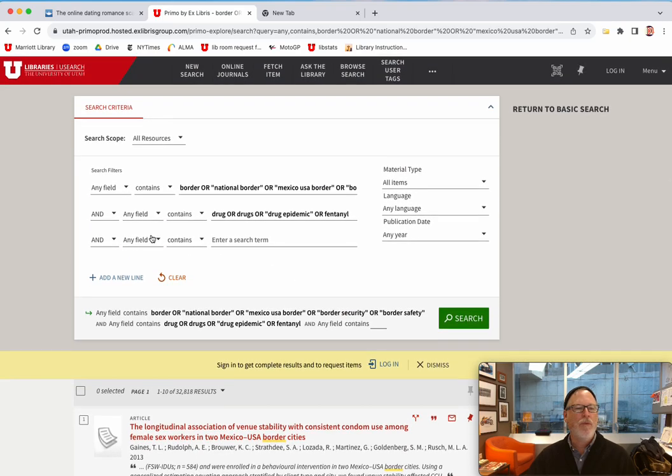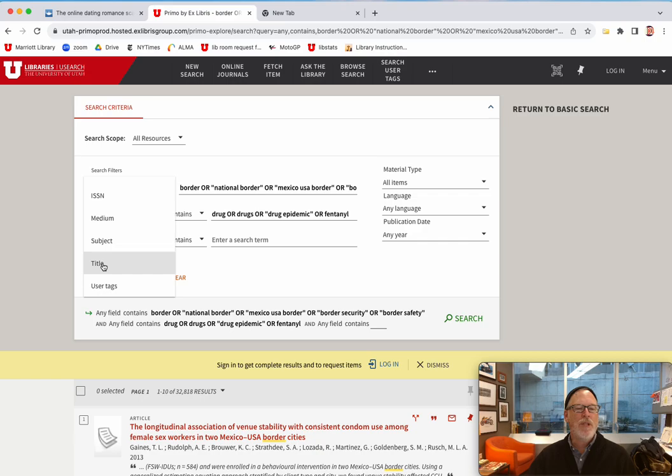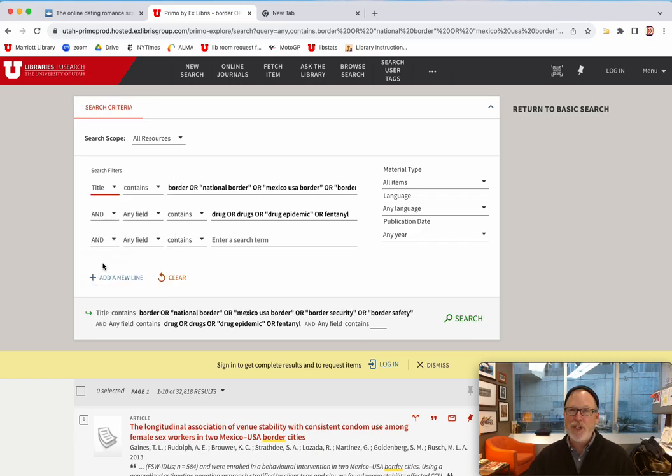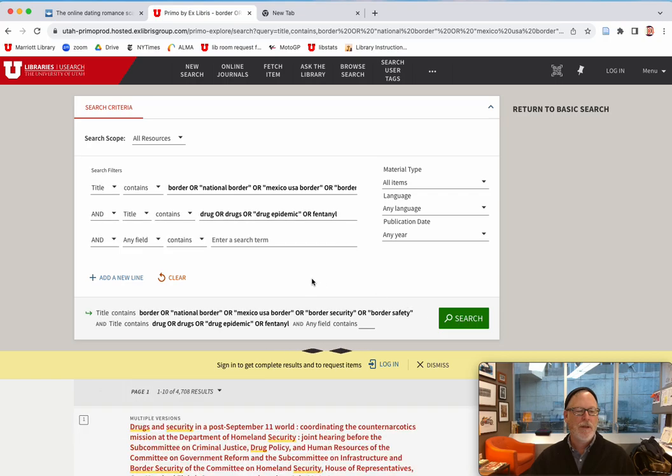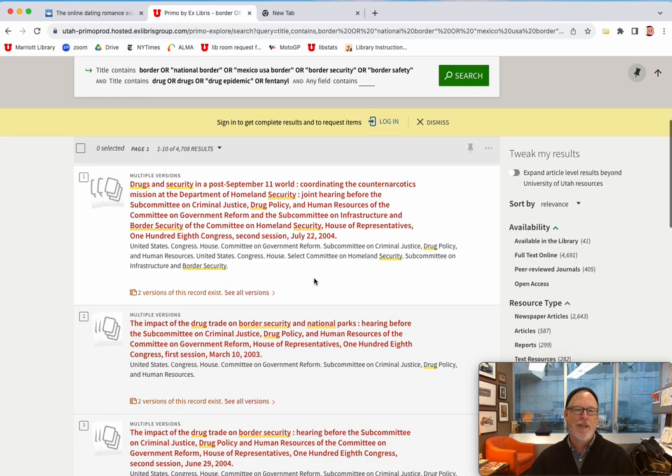Let's do another one where we narrow this down to the title of the article. What I'm interested in might show up in the abstract or kind of like a side story. But if it's in the title, then we know that it's the most important part of the article itself. So we go from 32,000 to 4,000. That's a little more easy to chew on.